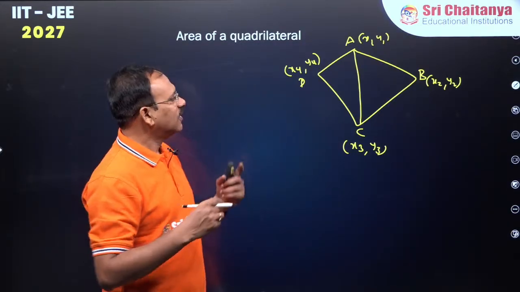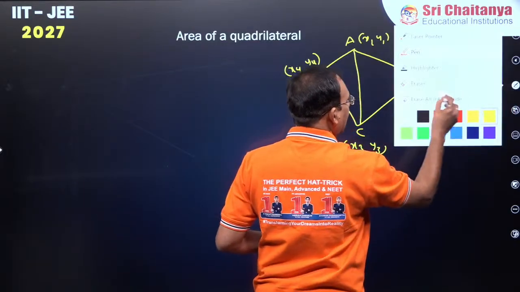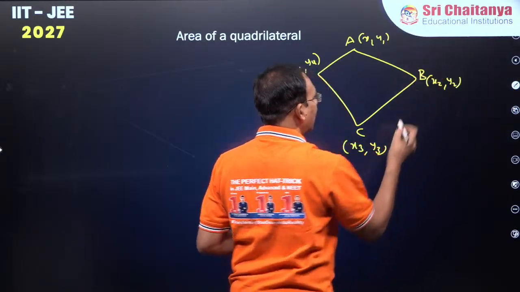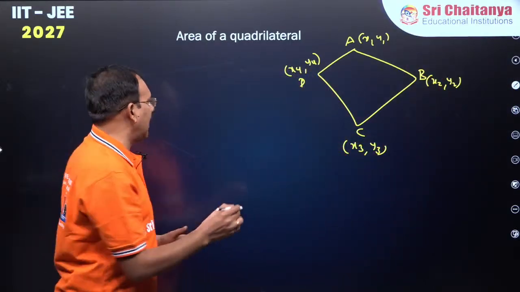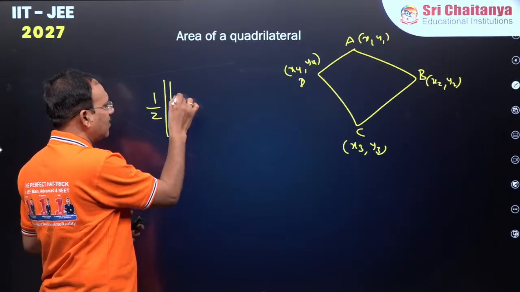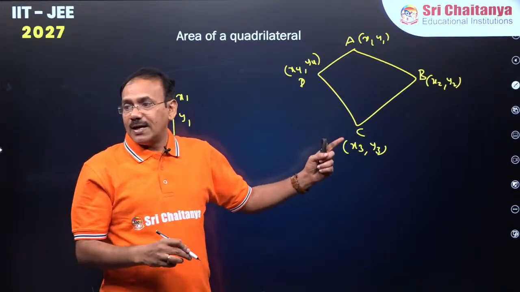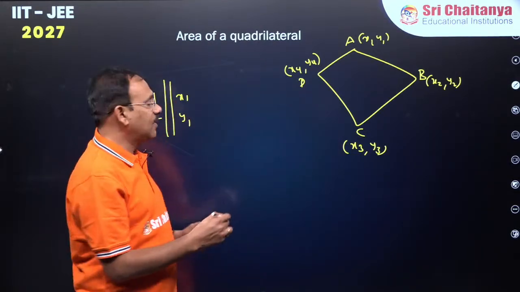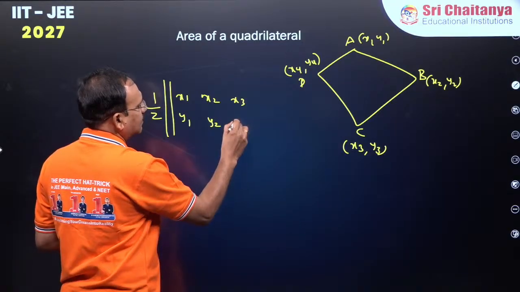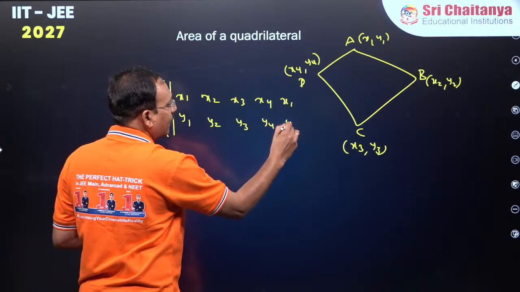Rather than this procedure, to find the area of the quadrilateral when 4 consecutive vertices are given, the simple formula is the same as for a triangle: half modulus determinant, with the first vertex in cyclic order. You can start anywhere, but you have to continue in a cyclic order: x1, y1, then x2, y2, x3, y3, x4, y4, and repeat the first.